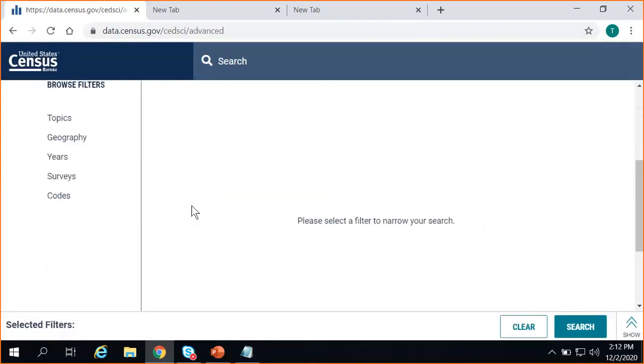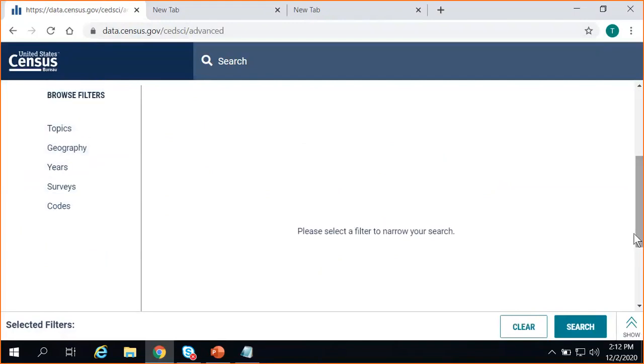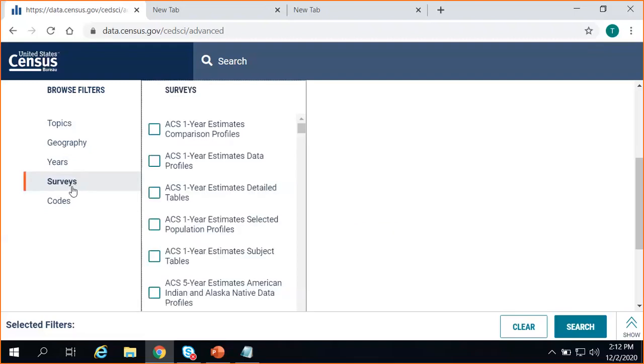And specifically, what I like to use are these filters. When you scroll down a little bit under Browse Filters on the left-hand side, hopefully you're familiar with them already. Conceptually, what you're looking for as you select a filter is a checkbox as a final selection. Any words and phrases without a checkbox give you more detailed options to the right to choose from. So we wanted to find out the poverty data for Navajo Nation from the American Community Survey. Remember, when you're working with these within geographies, select your survey first. I click Surveys on the left.